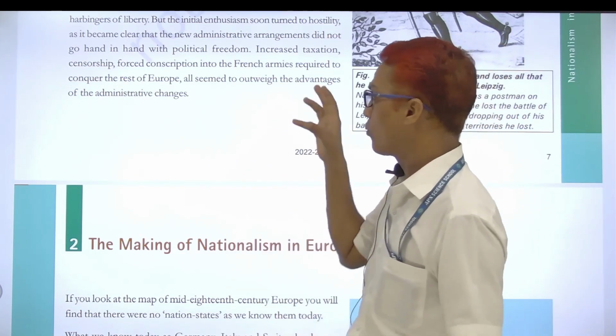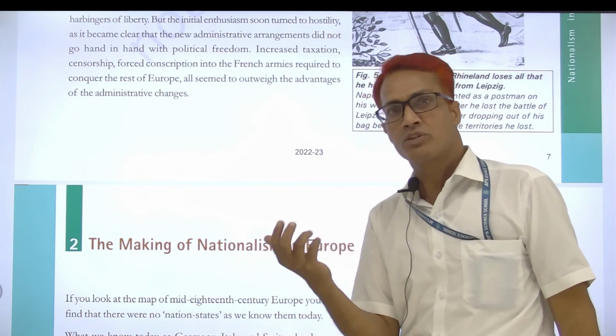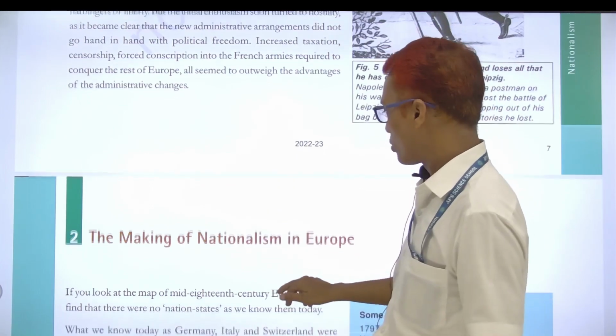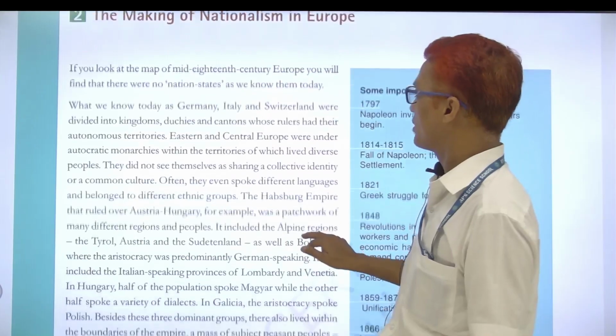So they focused on adopting the new generation of Europe. Now that topic is complete. Now the making of nationalism in Europe.